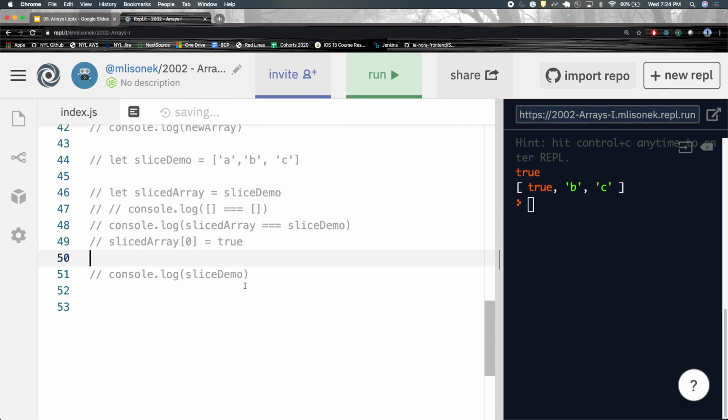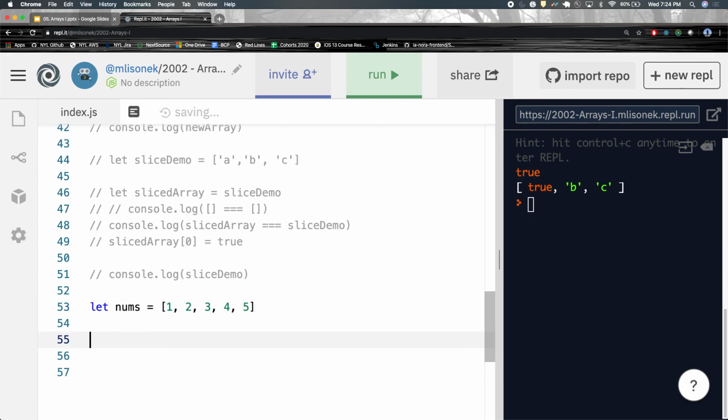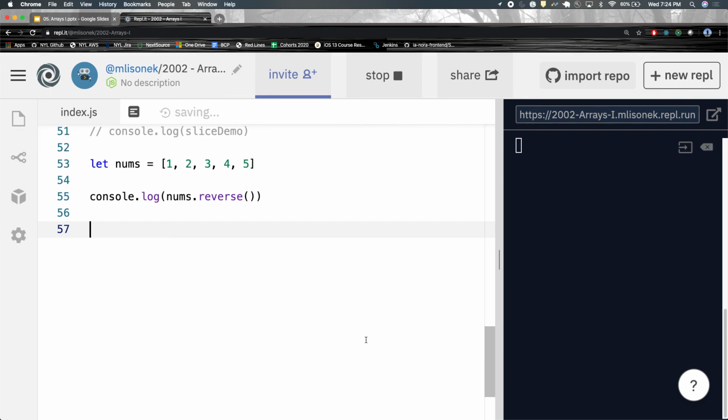But slice is a thing. Also, let nums equal 1, 2, 3, 4, 5. So if I wanted to reverse this array, whoa! There's a reverse method. You can just switch the whole thing, okay?